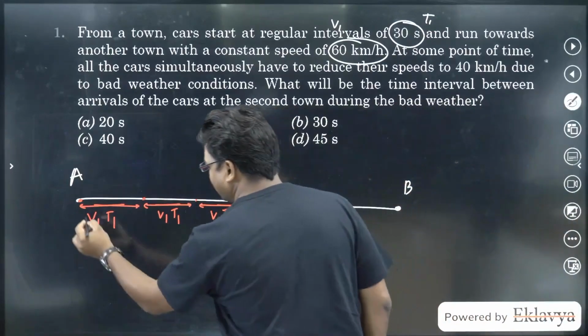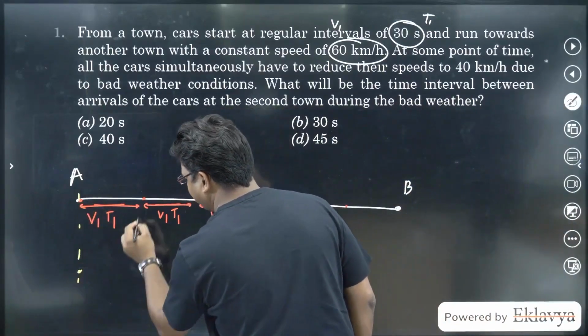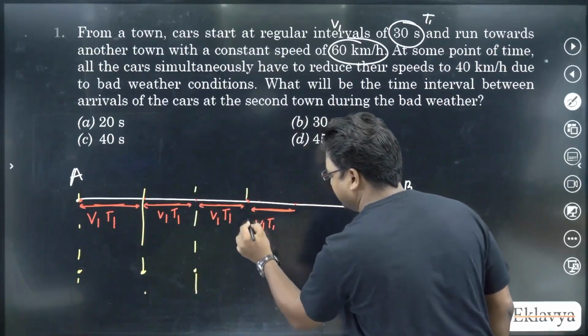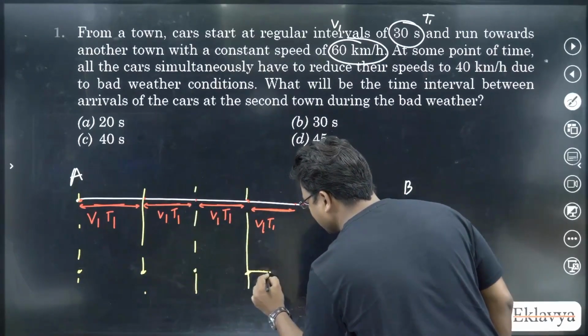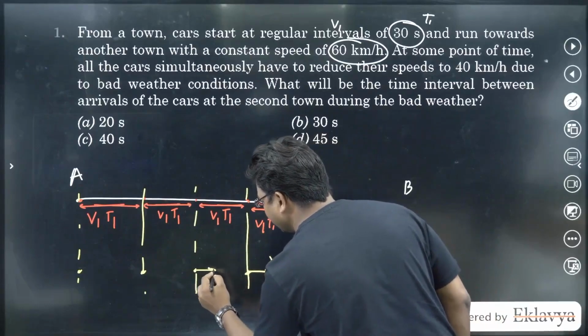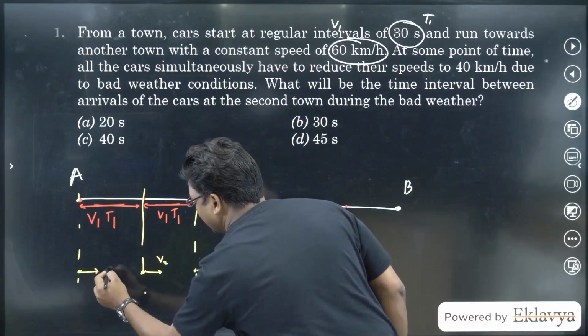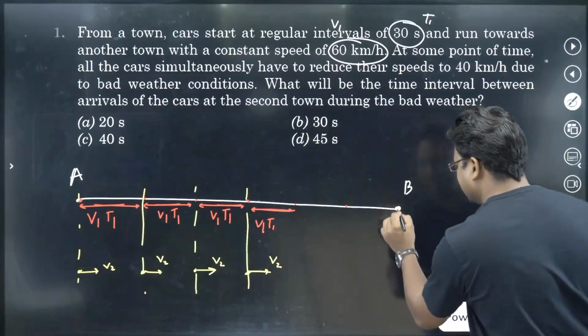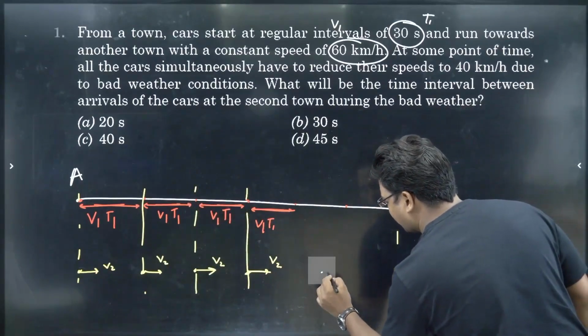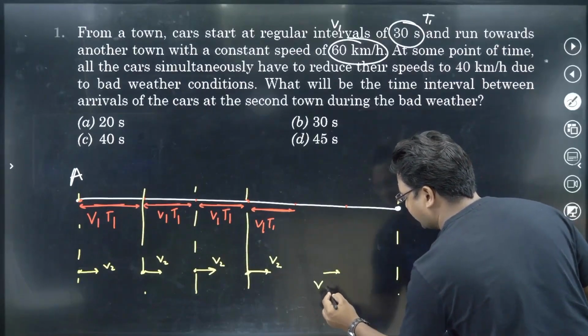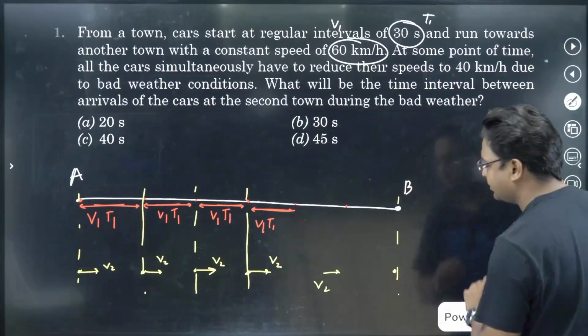So all these cars are now moving with a speed V2. Let me draw one more car, again moving with V2. One of the cars has just reached station B.